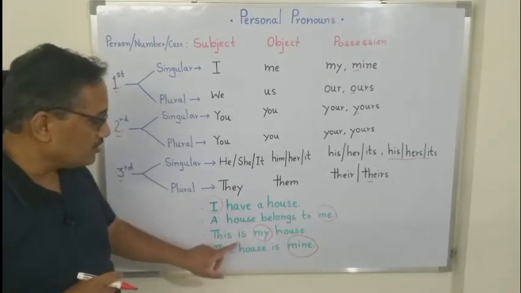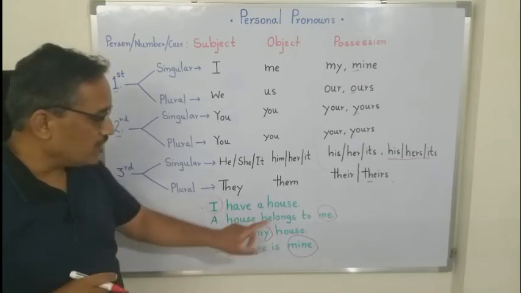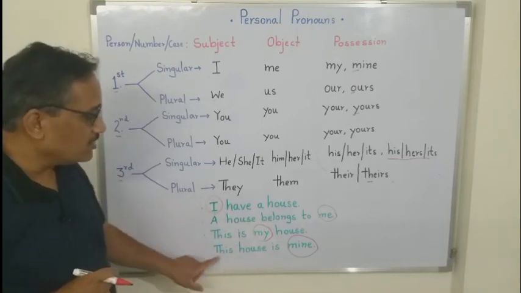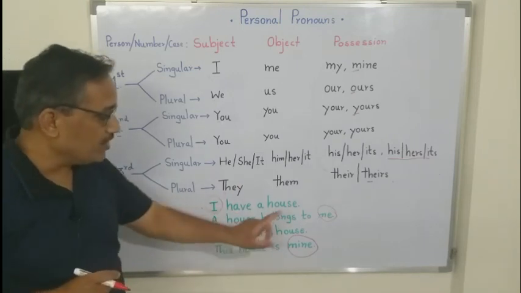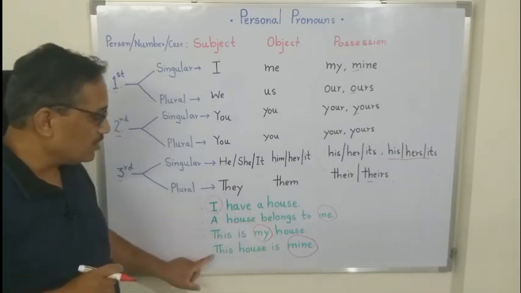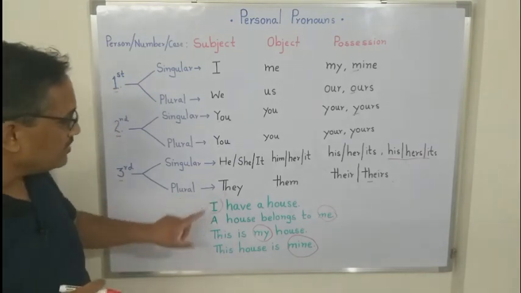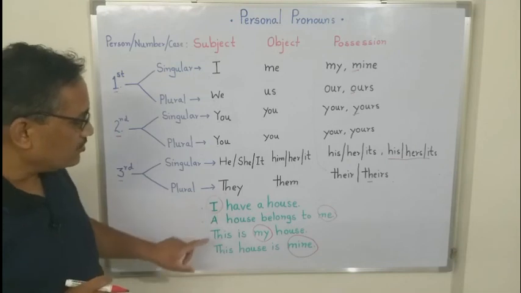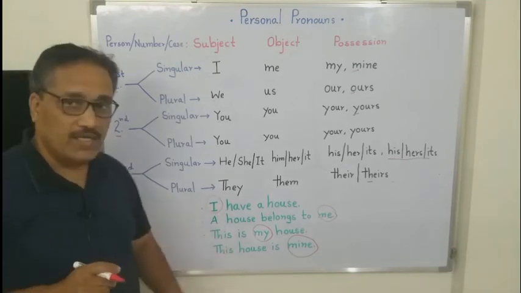This is his house. This house is his. She has a house. A house belongs to her. This is her house. This house is hers. It has a house. A house belongs to it. This is its house. This house is its. Last, use they in these sentences and say: they have a house. A house belongs to them. This is their house. This house is theirs.